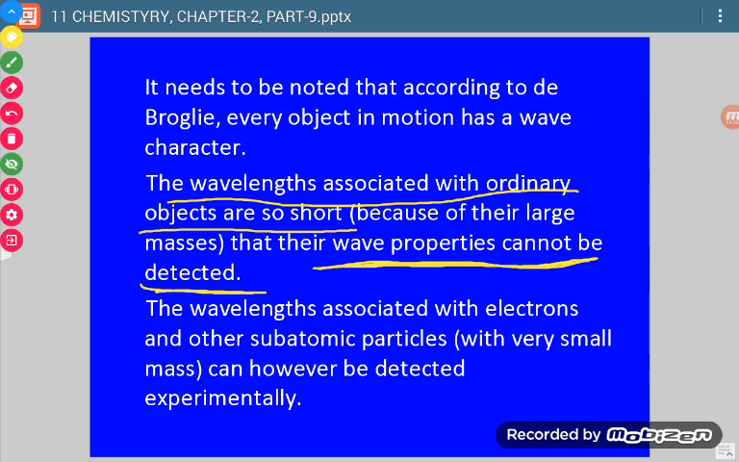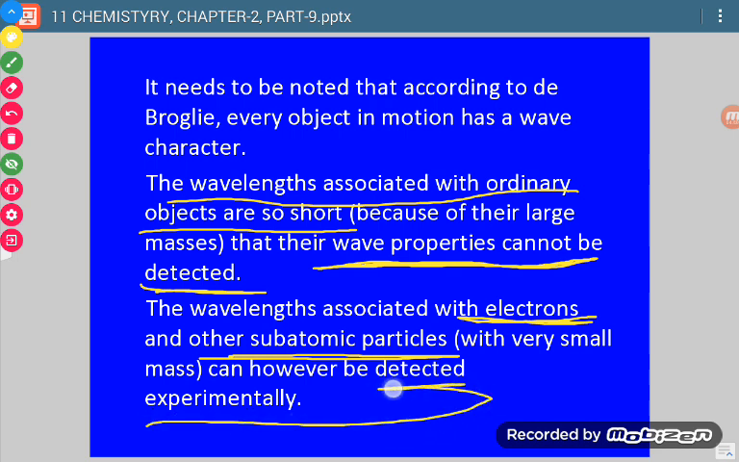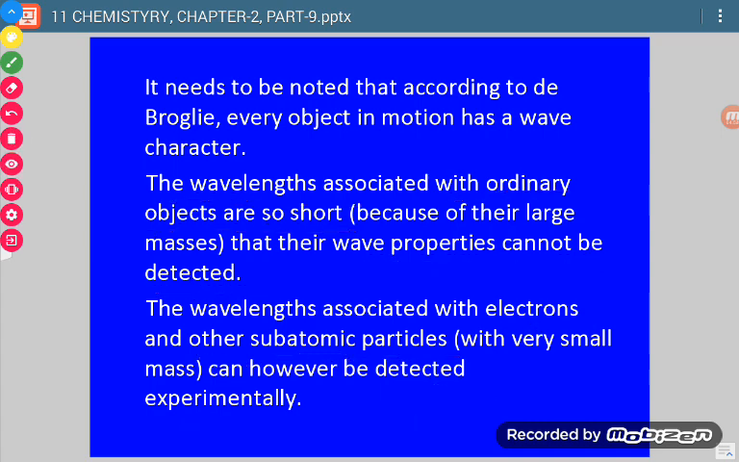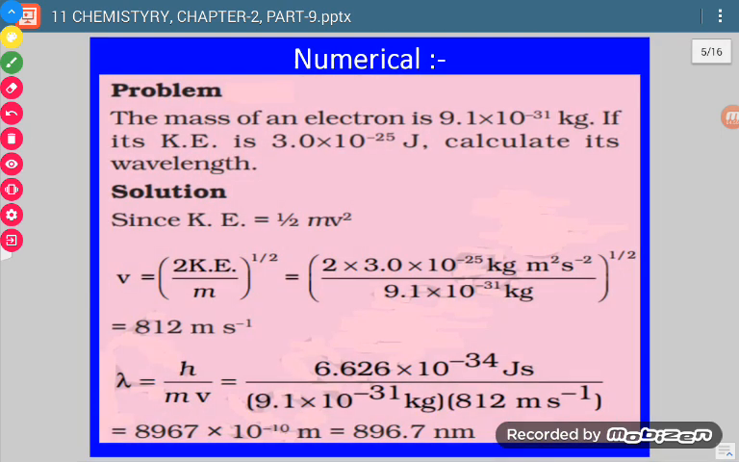But if we look at microscopic particles, just like subatomic particles, electron, proton, neutron, then the value of lambda is such that we can detect it properly. Okay. So this is what the de Broglie equation suggests. Now let us solve a few numericals.